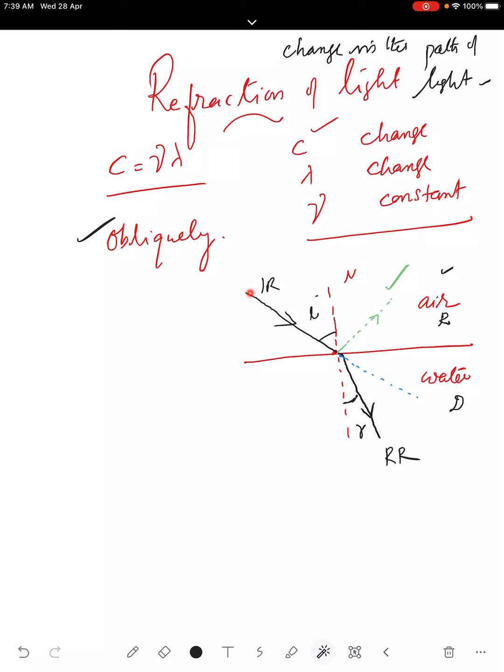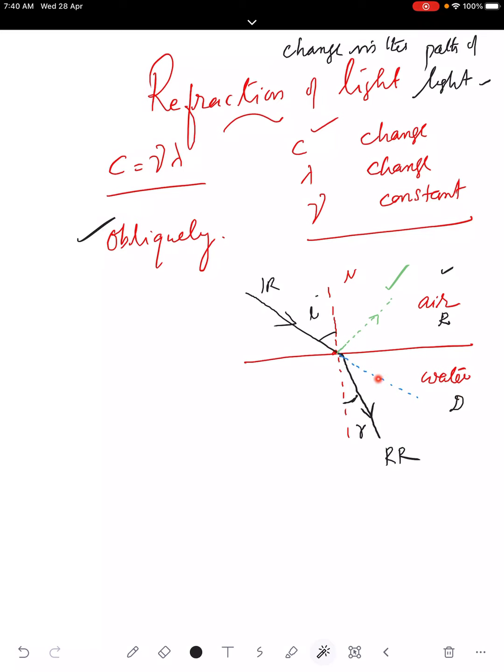This is an obliquely incident ray. It reaches the interface between air and water. Air we recognize as a rarer medium because the velocity of light is faster. In water the velocity of light is less, so it is recognized as a denser medium. So when it goes into water, the velocity decreases, and the refracted ray bends toward the normal.